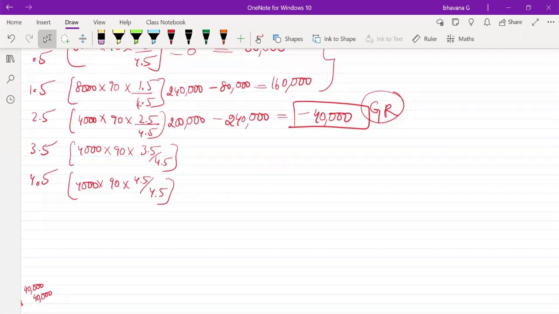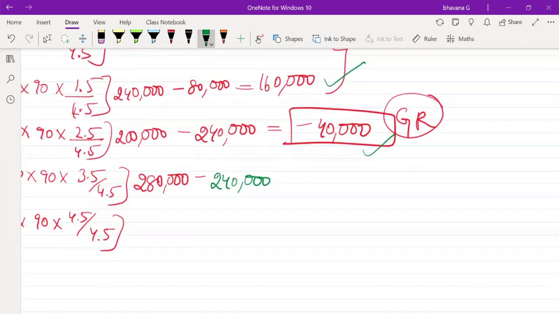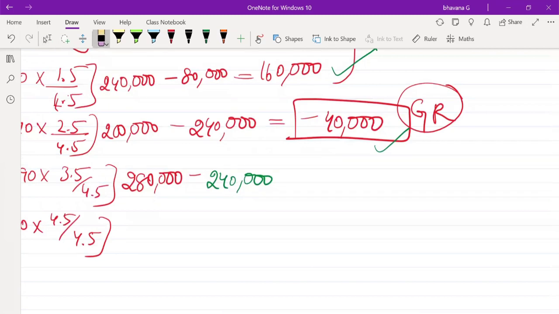3.5 here, it was 4,000 into 90 into 3.5 by 4.5. So it was 2,80,000 rupees. How much have you already accumulated? So it was 80,000 plus 1,60,000 minus 40,000. So it was 2,40,000 only. If I'm not wrong, I'll just check once. 80,000 plus 1,60,000 minus 40,000. Sorry, it was 2 lakh, not 2,40,000.